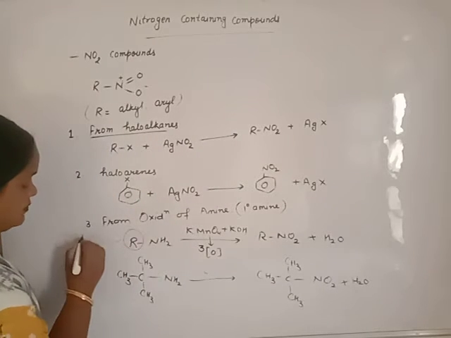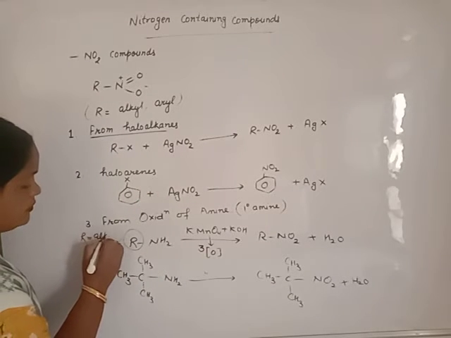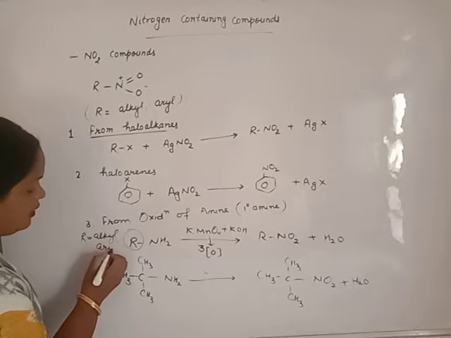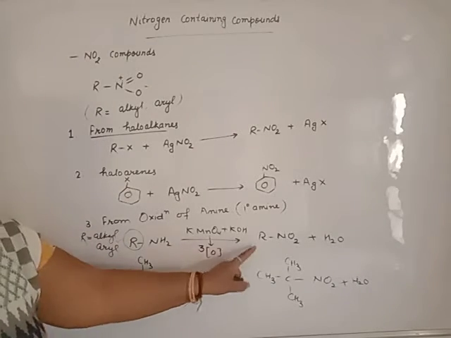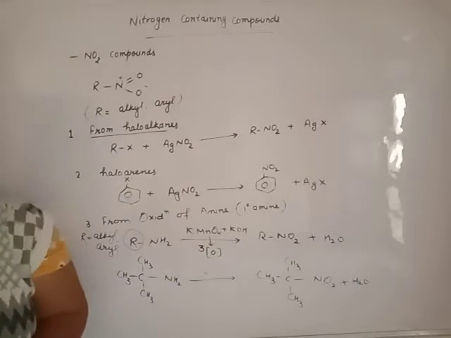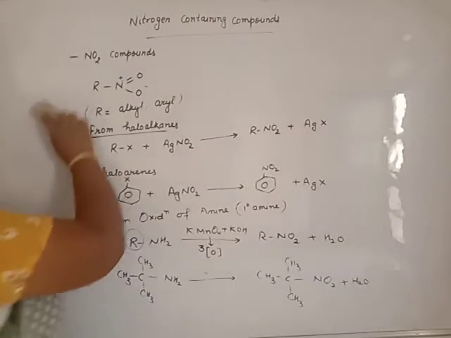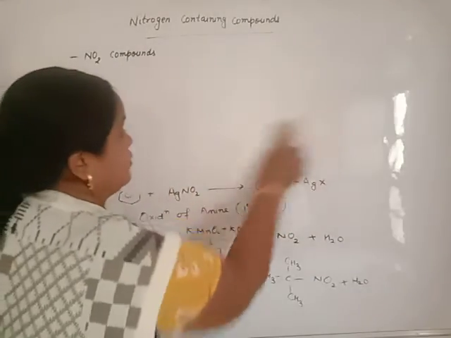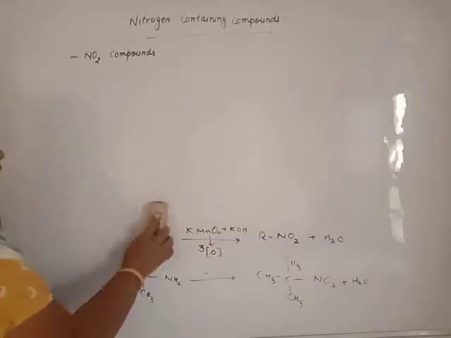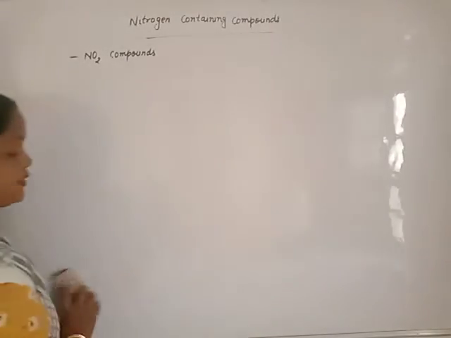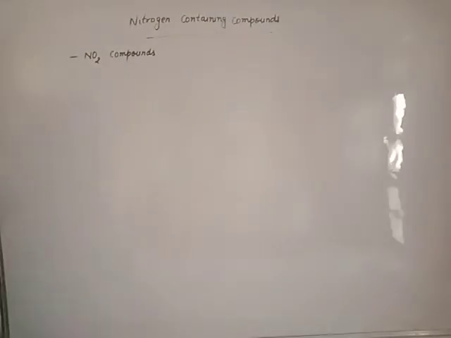This R may be alkyl, may be aryl. Nitrobenzene is also prepared by this method.